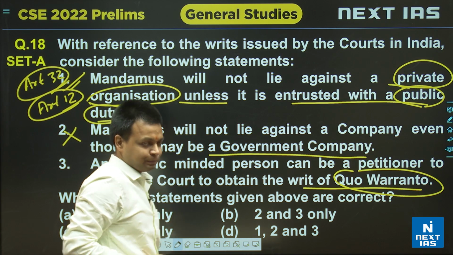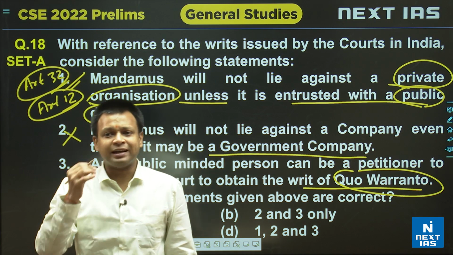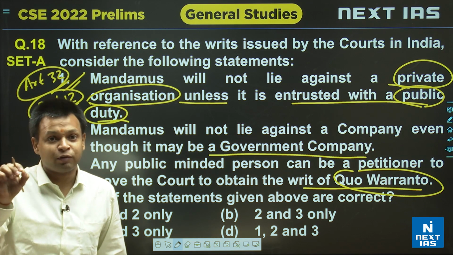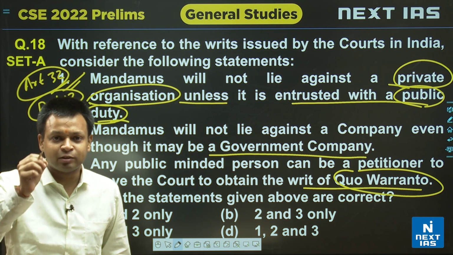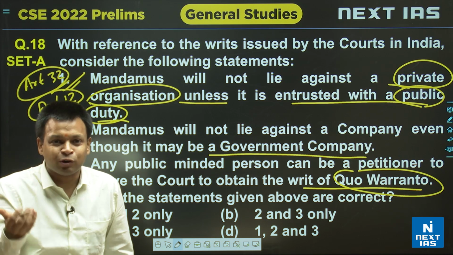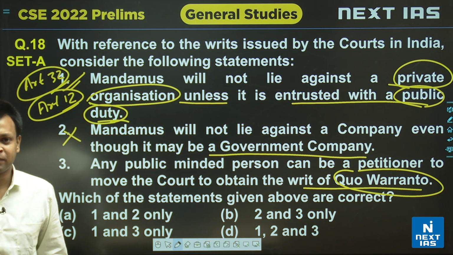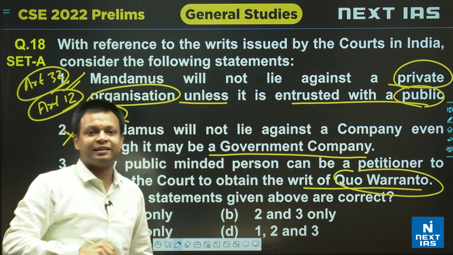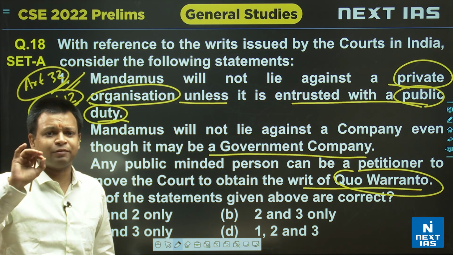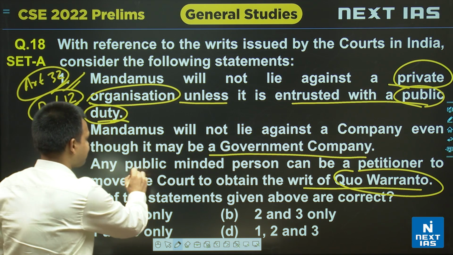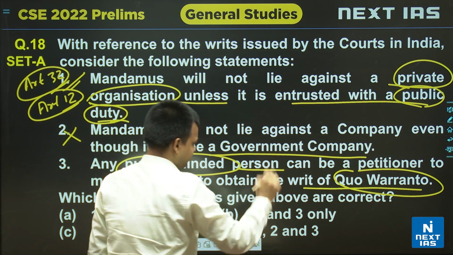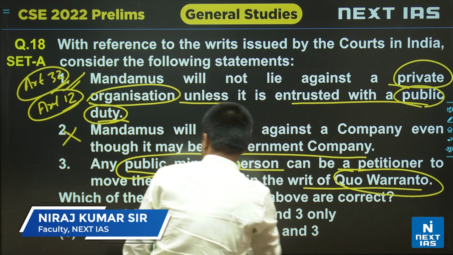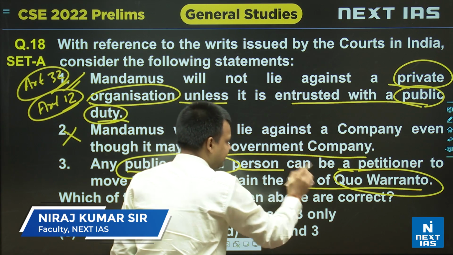In quo warranto, if any person finds that somebody holding an important public office is not qualified for it, you want to question the authority of that person, by what authority he is sitting in that government chair. Suppose somebody is an MP, etc. You want to know by what authority he is sitting in that chair. So any person having an interest in the public, any public minded person, more or less like a PIL, can be a petitioner to move the court to obtain the writ of quo warranto.